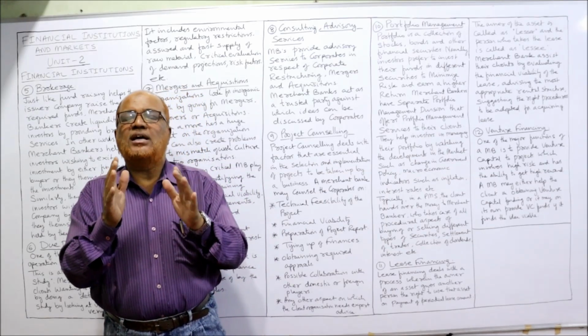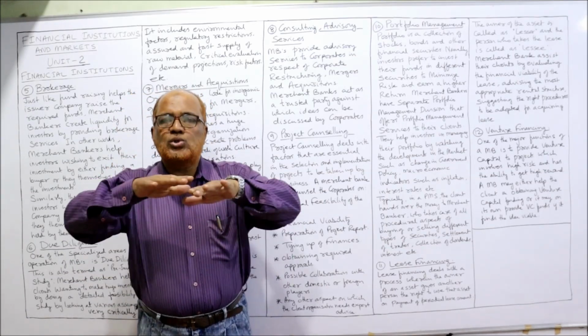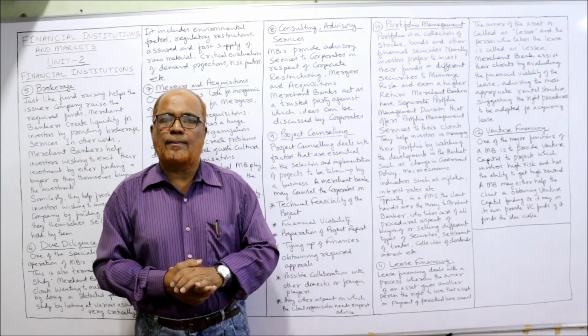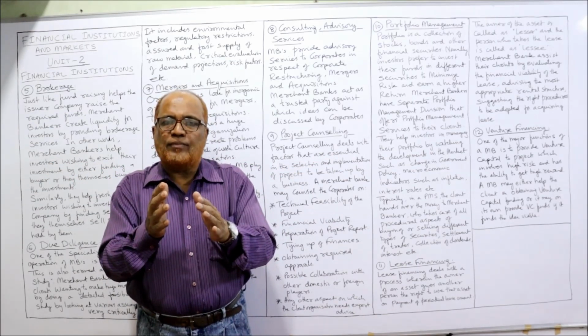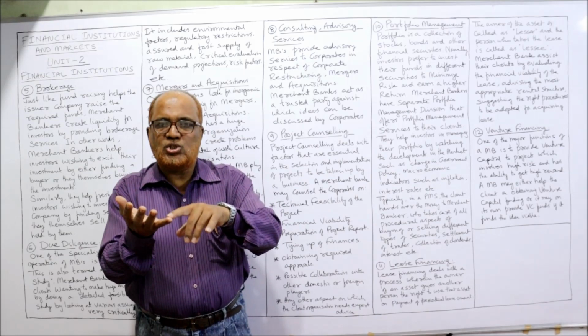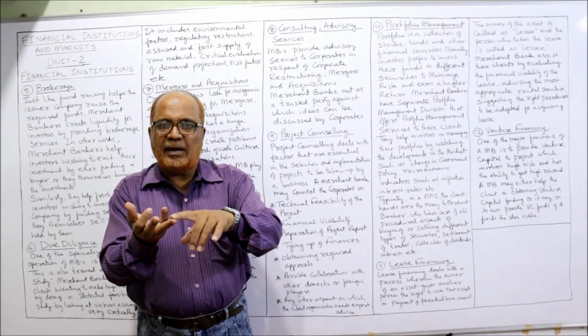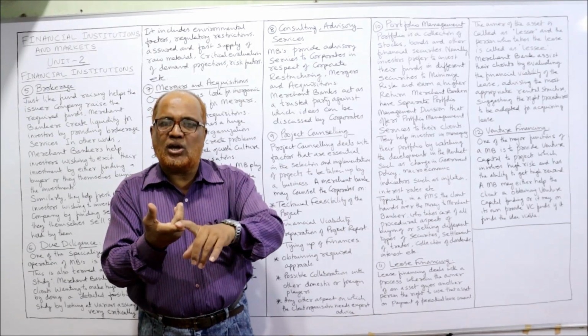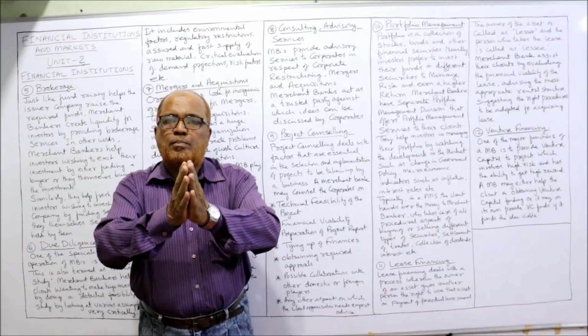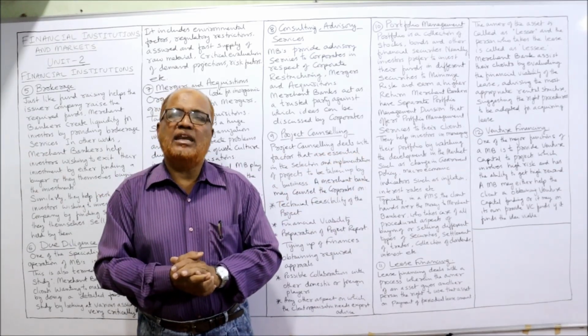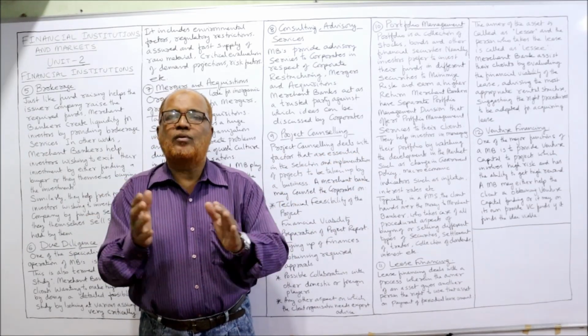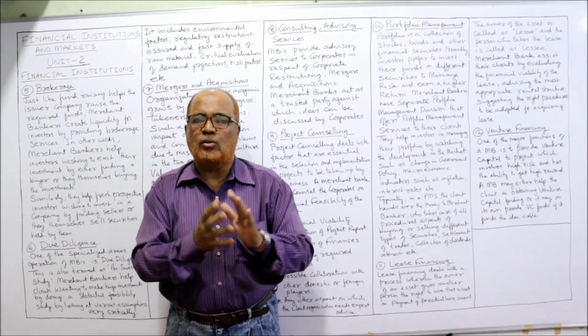So the prudent thing for the investor is to spread his investment. When an investor invests money in stocks, debentures, bonds, government securities, spreading the money in different avenues, that is called a portfolio, a basket of securities.